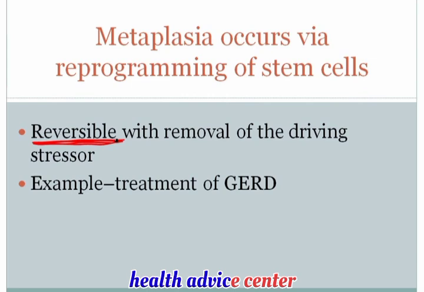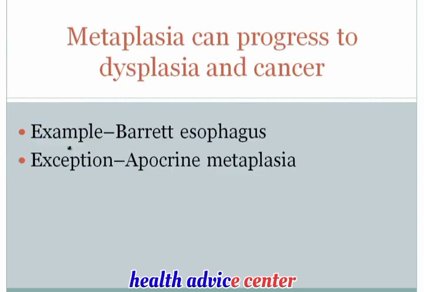Let's just take a very simple example. If we've got gastroesophageal reflux disease and we've got acid shooting up into the lower 1/3 of the esophagus, that's going to result in a columnar, non-ciliated, mucinous metaplasia. If the acid reflux is ceased, for example, via some sort of therapeutics, then the decrease in acid will result in reprogramming of the stem cells back to their original squamous type, and the metaplasia will then reverse. So I think the key take-home point from this slide is that metaplasia is reversible.